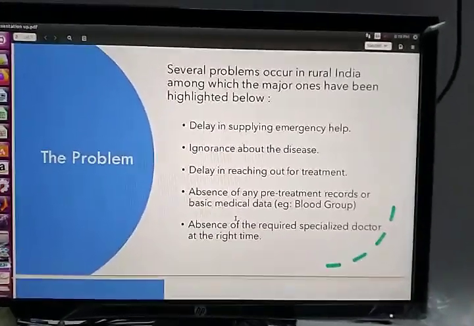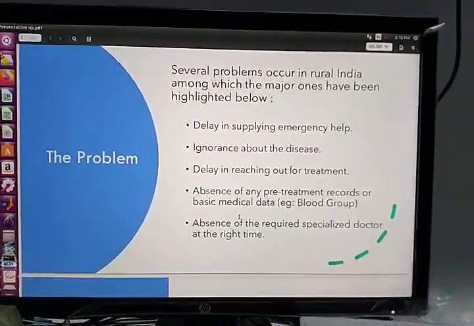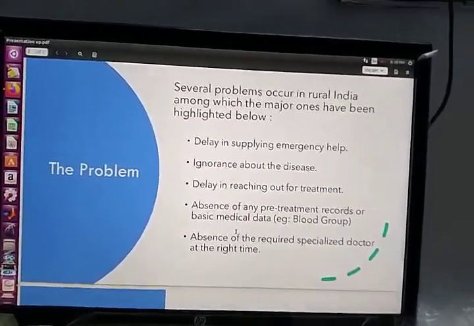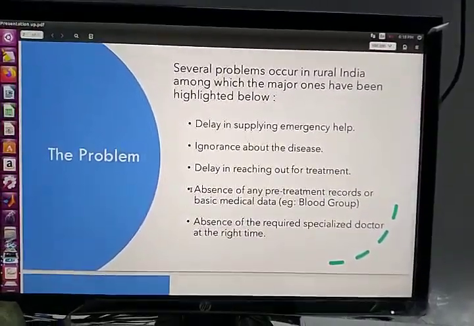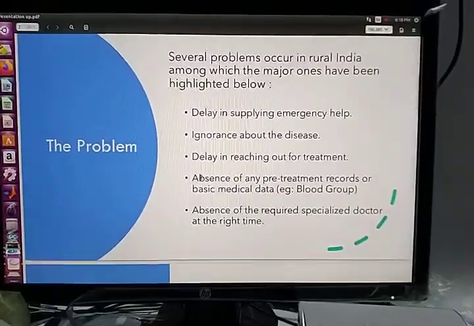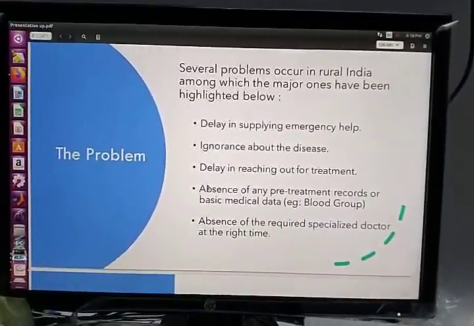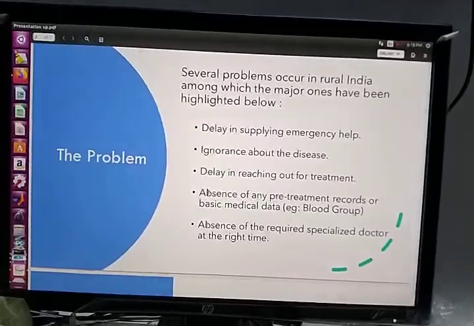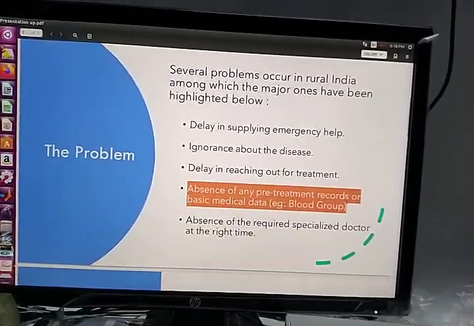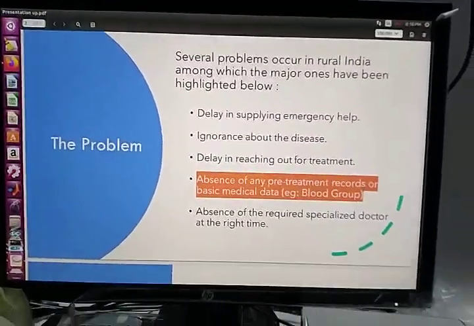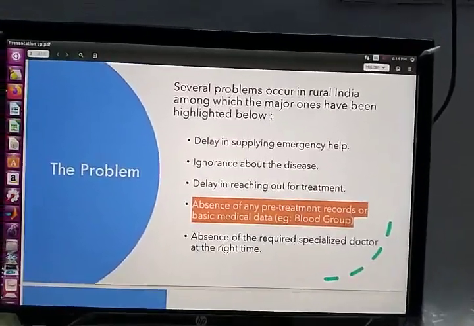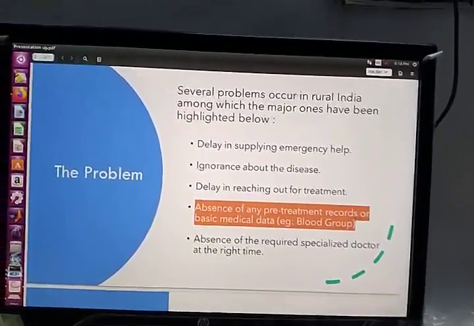In real life scenarios, village people are not able to get emergency medical help. There is a delay in reaching them. That's the first reason, and moreover the villagers are unaware of their diseases also. So there are so many lacunas. Another important point is that they don't have any medical knowledge about themselves, like what their blood group is, and whether they have diabetes or blood pressure. So no pre-medical data is present with them.